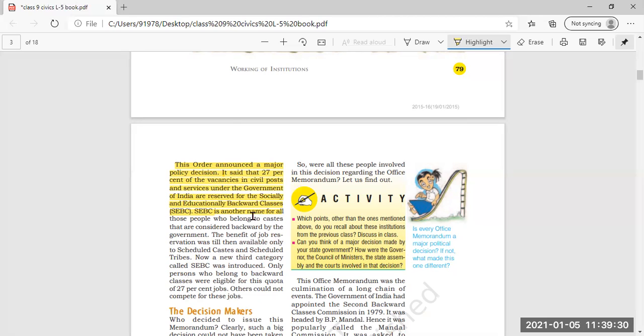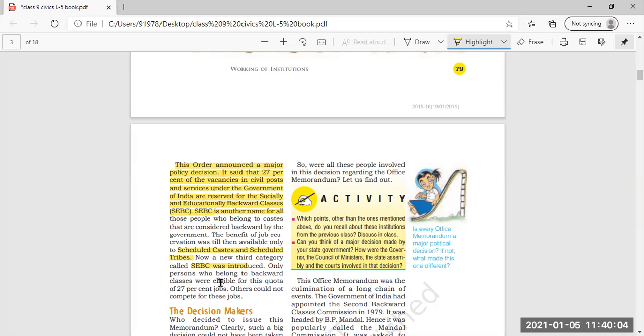Now, in this policy it was considered that socially and educationally backward classes should also be given reservation in government jobs. Then a third category called SEBC was introduced. The two existing categories were scheduled castes and scheduled tribes, and now the third category was SEBC. Only persons who belong to backward classes were eligible for this quota of 27% jobs.